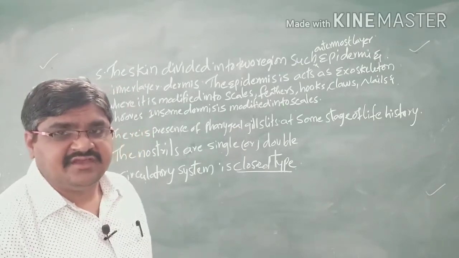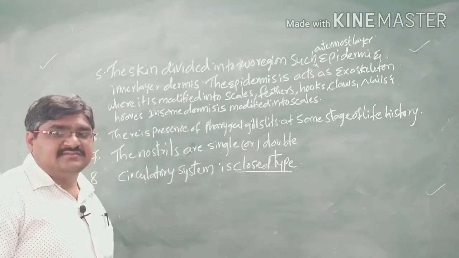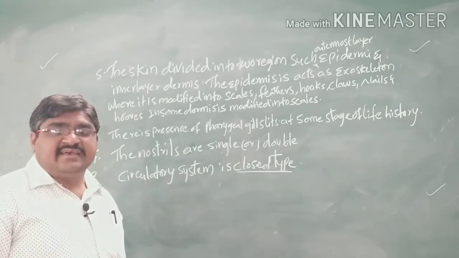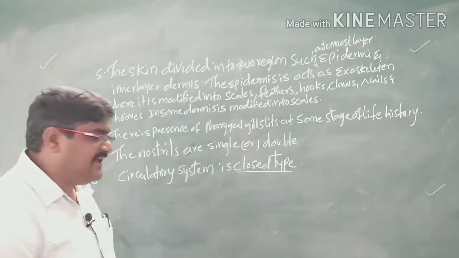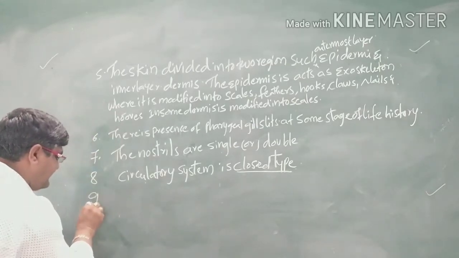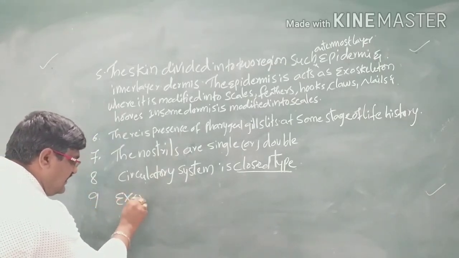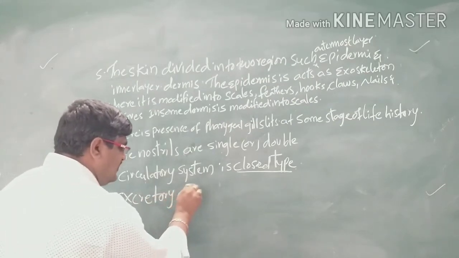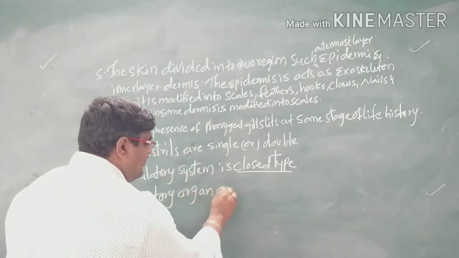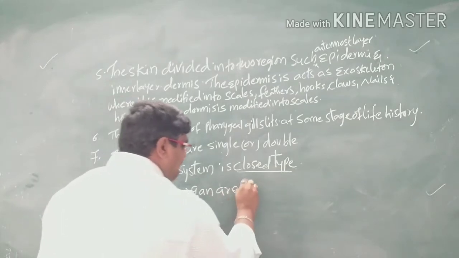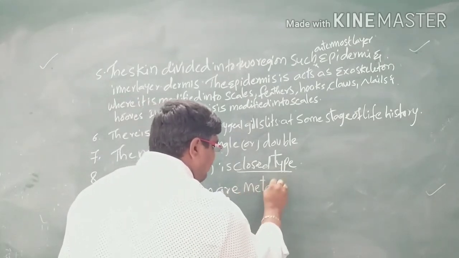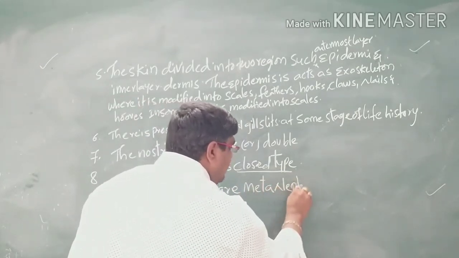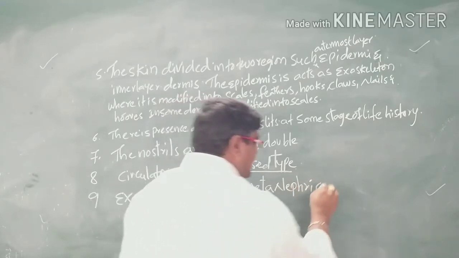Next, the excretory organs. Here the excretory organs are the metanephric kidneys.